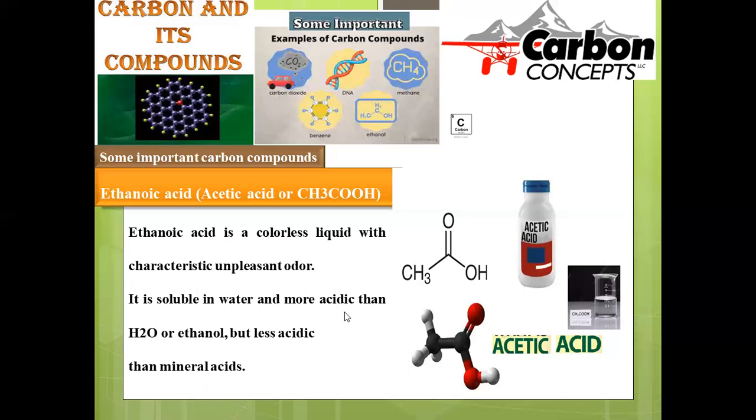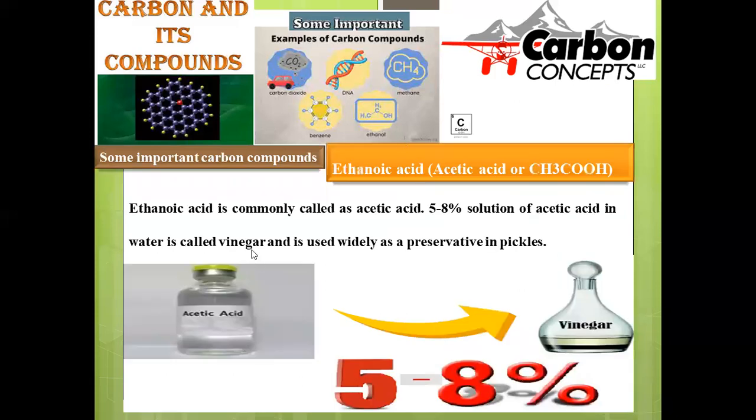But when compared to mineral acids, these are said to be less acidic in nature. The strongest acid ever known is sulfuric acid, but still superacids are also available. Those are exceptional, extreme, but in general, in case of mineral acids, sulfuric acid is the strongest. And next is ethanoic acid, commonly called acetic acid, and we are familiarly using this acetic acid in our kitchen as vinegar when we are blending this acetic acid with water.